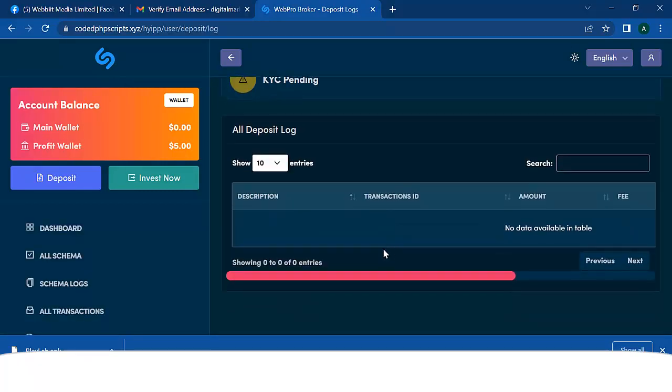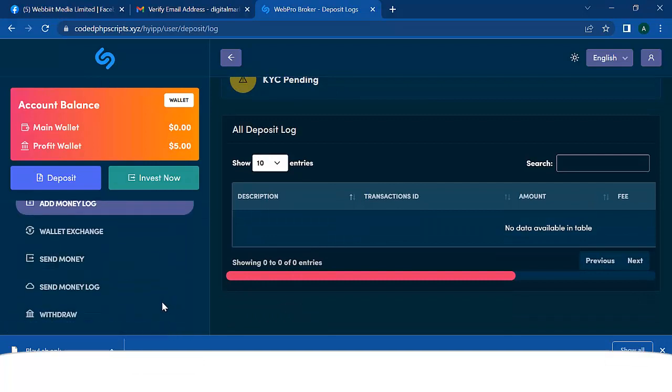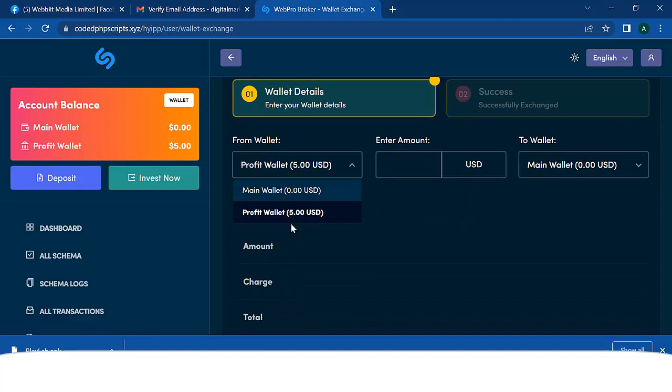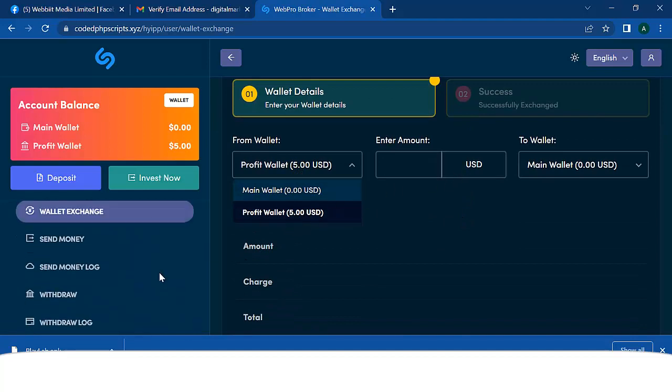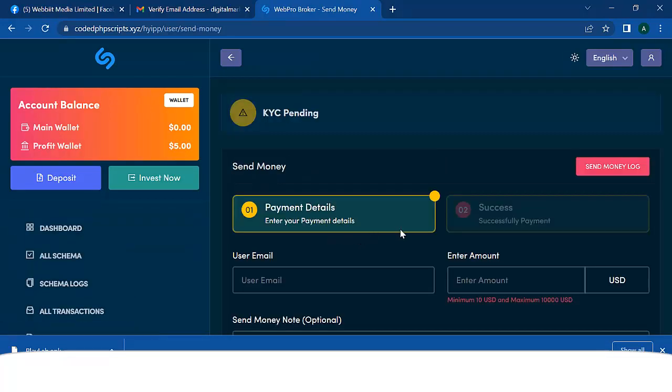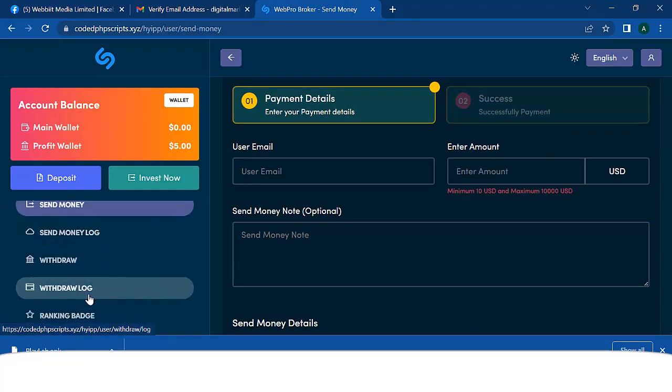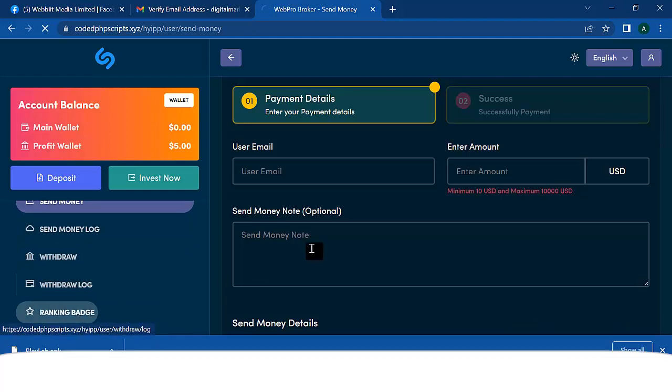So add money log. For all the transactions you've done, you're going to see all the logs here. It also has wallet exchange, right? I think I've explained this to you just now. So it also has a send money, right? So you can send money from one particular user to another user, right? And you also have the withdraw, so you can withdraw.